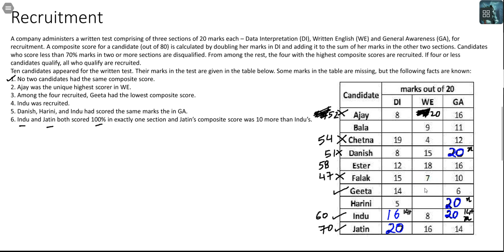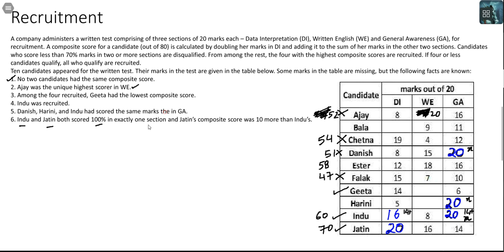But if she got a maximum of 20, her score will go up till 54. But she cannot reach 54 because Chetna already has a 54. So she can't get 20 in WE. Another condition why she can't get 20 in WE is because Ajay was the unique highest scorer in WE.